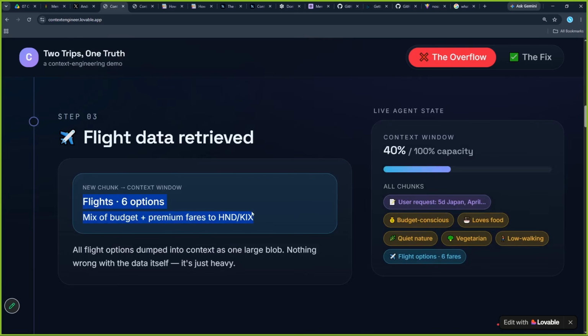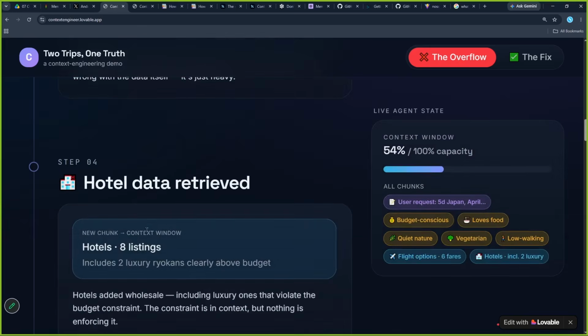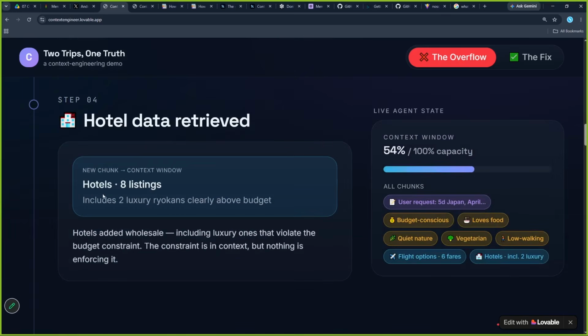Flight, 6 options of flight are received, and when flight information came into the picture to the AI agent, 40% of the context window is filled. So now with all this, flight information also came. Then hotel data also came into the picture. 8 hotels came into the picture. 2 luxury, clearly above budget.